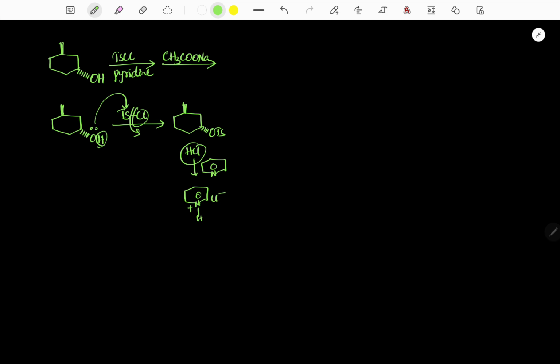We add the base to remove the HCl, and if HCl is removed the reaction will progress in the forward direction. Now if I focus on the chiral center, the stereochemistry is not changed: below the plane OH, below the plane OTs. Therefore it is retention in configuration. The chiral center stereochemistry is not changing.